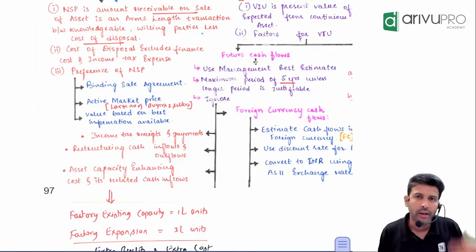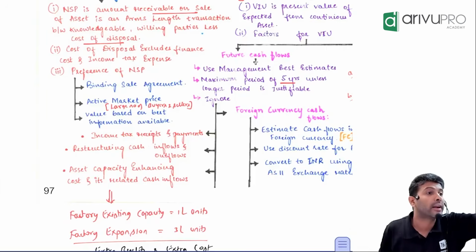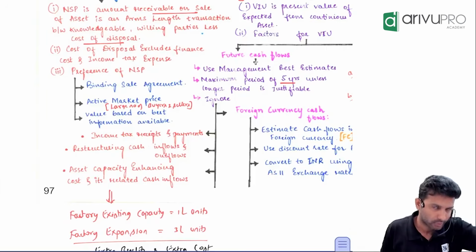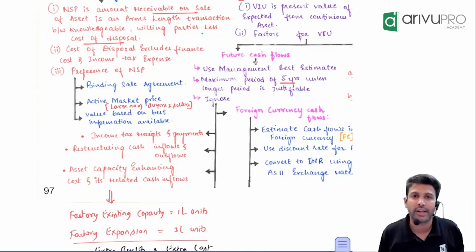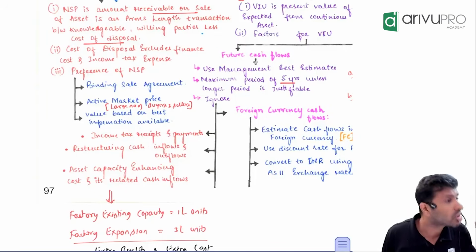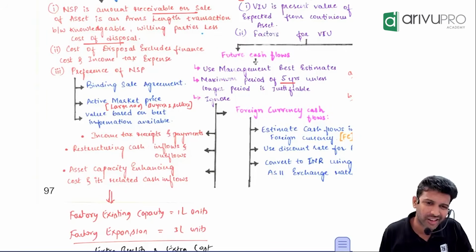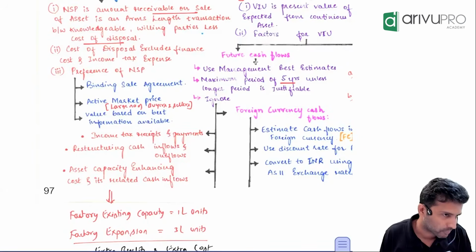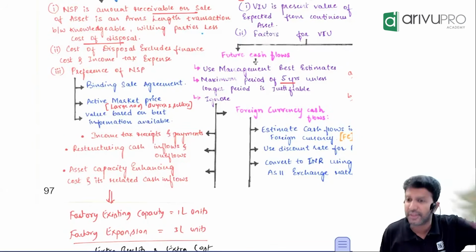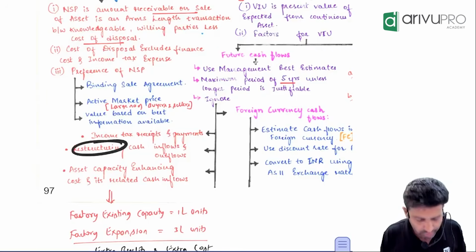Suppose I am planning to shut down a particular division. One product I am planning to shut down, that's a restructuring. Some management people, they're not doing a good job, we fired them, some directors we fired. All that we call restructuring.